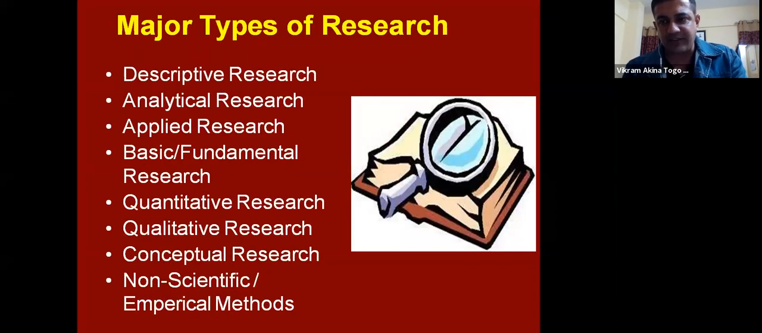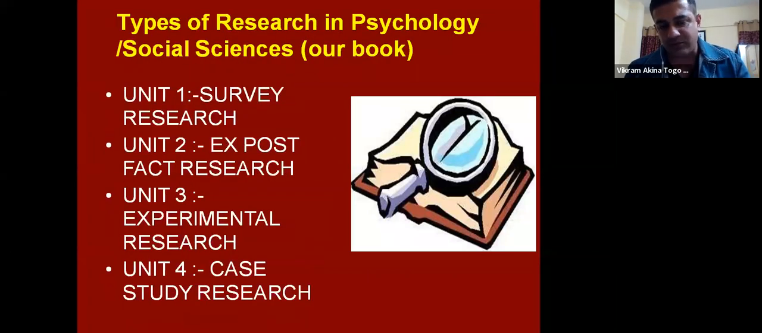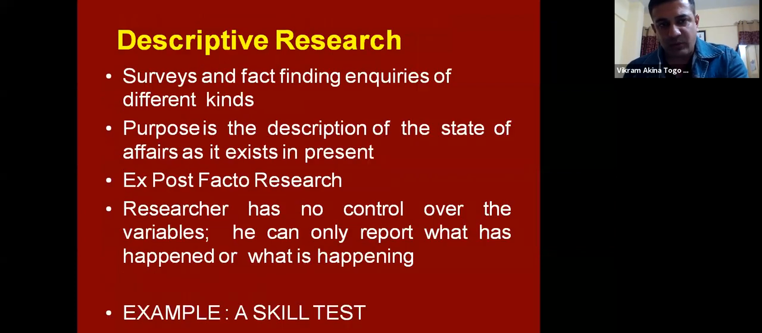Now, as a fundamental, major types of research which are defined conceptually and theoretically are descriptive type of research, analytical, applied research, basic, fundamental. These are terms which are important as a basic about types of research. Quantitative, qualitative, conceptual, non-scientific, or empirical. So these types of research give birth to these four types. We will go through it one by one.